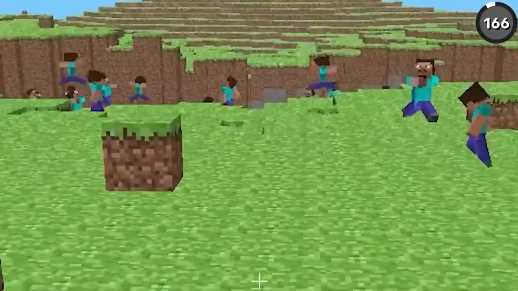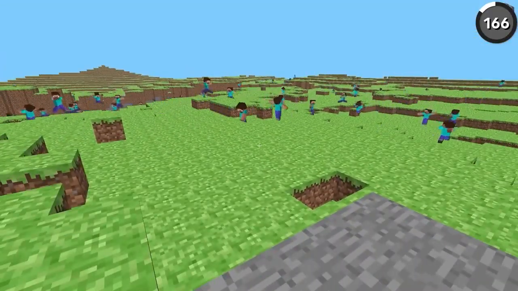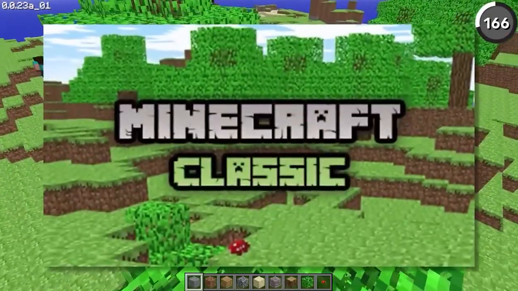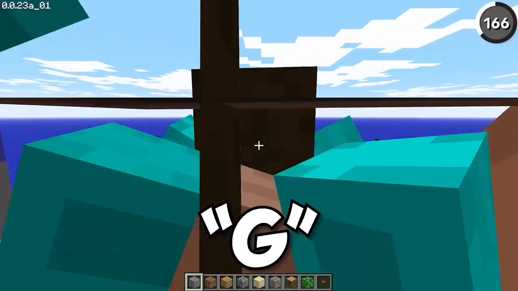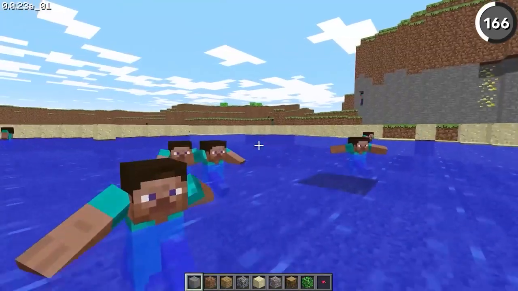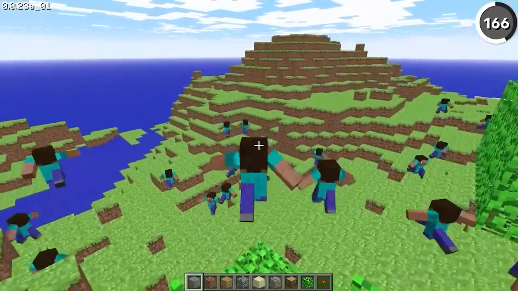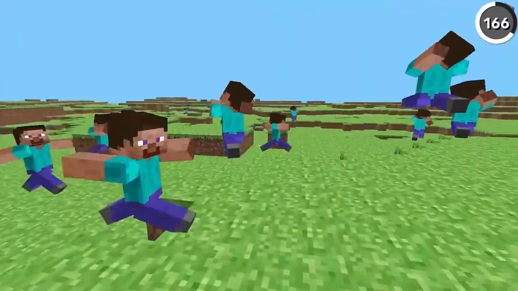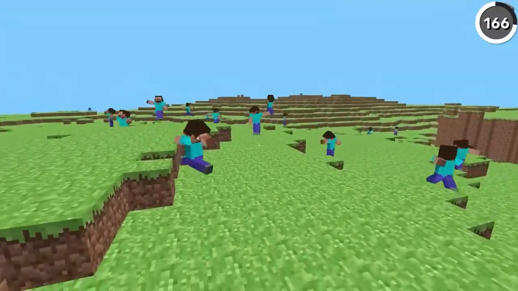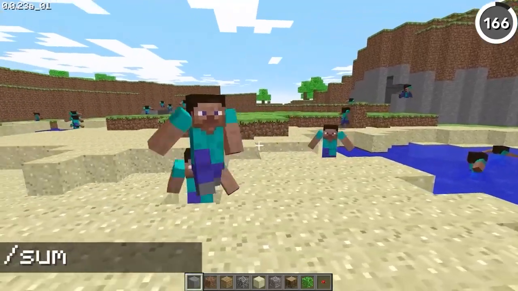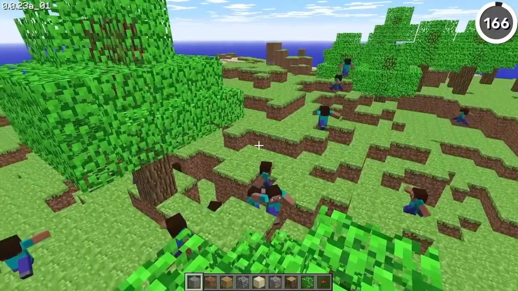This is Minecraft Steve. Nothing new, right? And this is 100 Minecraft Steves. Maybe that's a little weirder. But back in the first version of Minecraft Classic, if you pressed the G key on your keyboard, you could create an infinite number of Steves running around your world. And running around your world is a bit of an understatement for what they're doing. They would just flail around, oddly moving their limbs place to place. And nowadays, the G key has no functionality, and you can't summon Steves at all, so this is definitely an extinct feature.